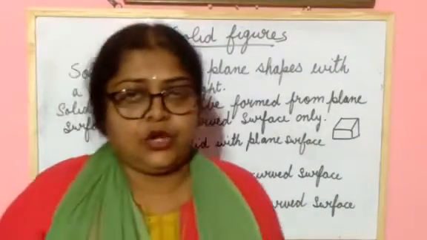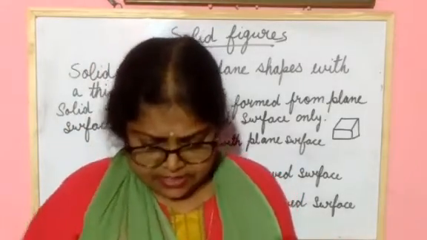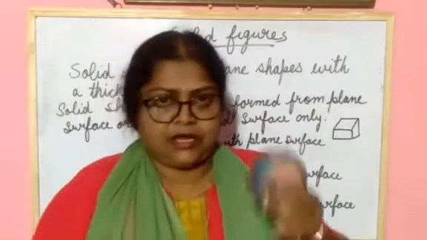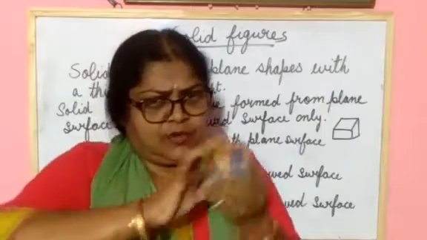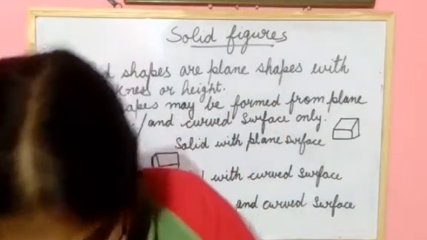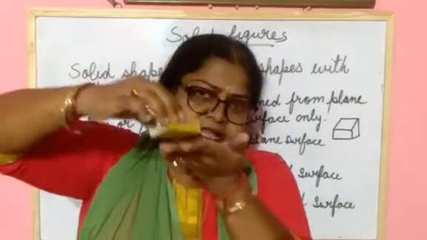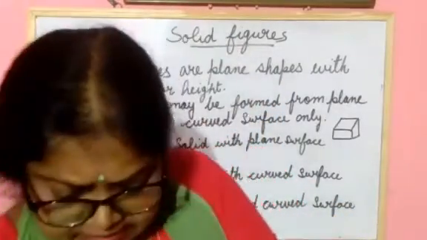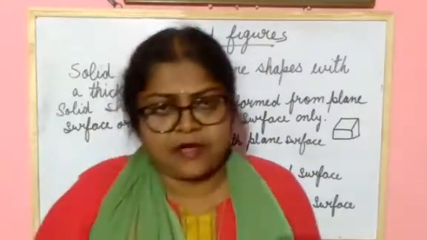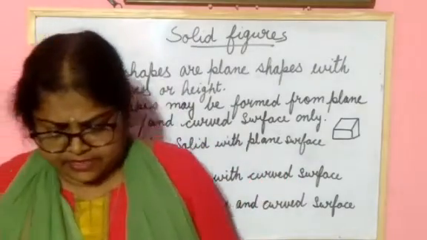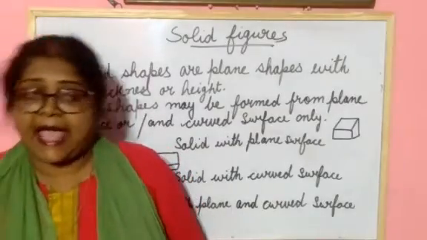Next one is rolling and sliding object. So this ball, which type of object is this? Rolling, it can roll. Understood? Ball is a rolling object. And this one, which type of object? This one, sliding object. Yes, it can slide this way. This one also is a sliding object. And some objects can be rolling, some objects can be sliding, or some objects can be rolling as well as